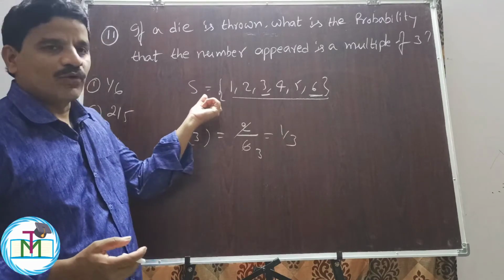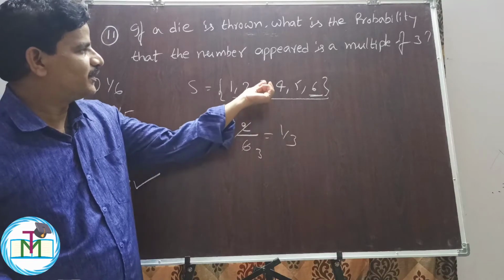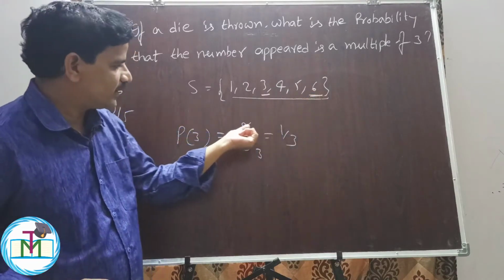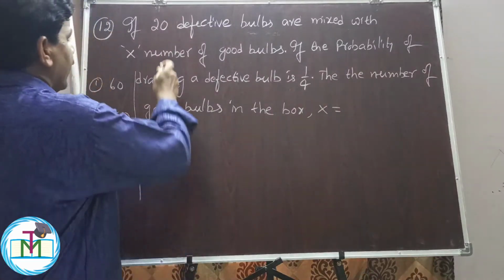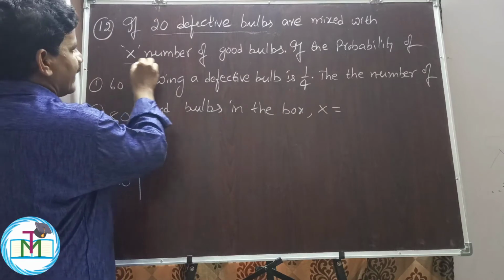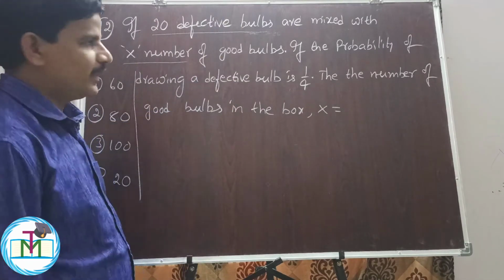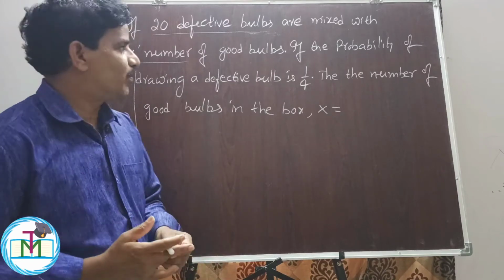So when a die is thrown, the total number of outcomes is 6 and the multiples of 3 are 3 and 6. We have only 2 favorable cases, 2 by 6, 1 by 3. Now question number 12. If 20 defective bulbs are mixed with X number of good bulbs in a box, there are good bulbs and defective bulbs.